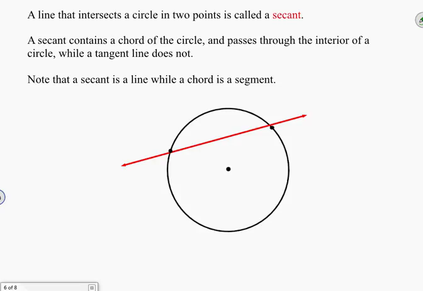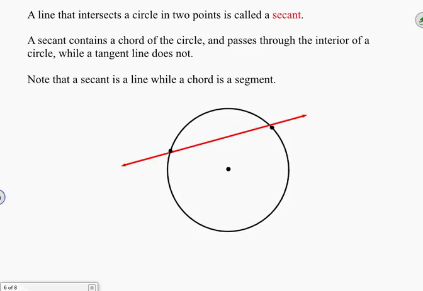Here we define secant. A line that intersects a circle in 2 points is called a secant. The second statement here is to show the difference between a secant and a tangent. A secant contains a chord of the circle and passes through the interior of a circle, while a tangent line does not.